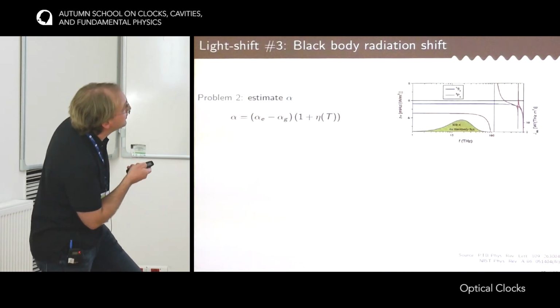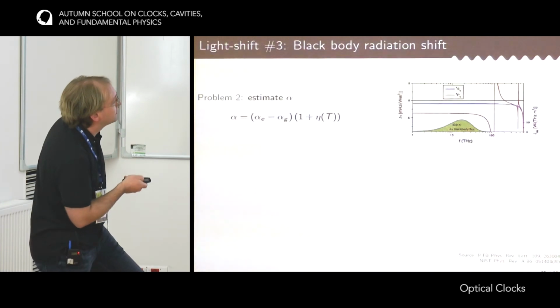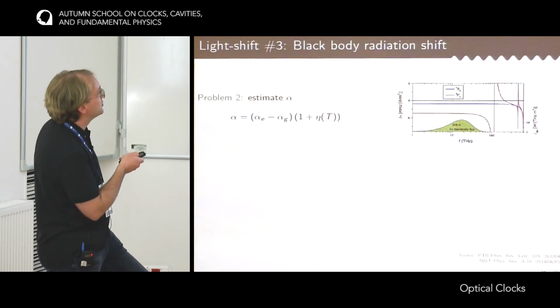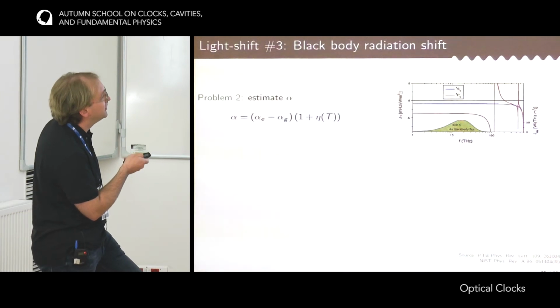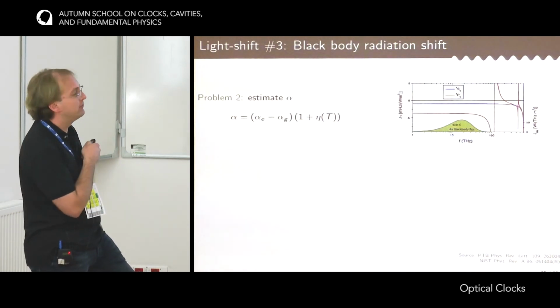So the reason for that here, it's a spectrum I've taken from this paper. So it shows basically the polarizability of the ground and excited state as a function of the frequency of the light. So blue is for the ground state, red is for the excited state, and in green here is a distribution of the spectrum of the black body.